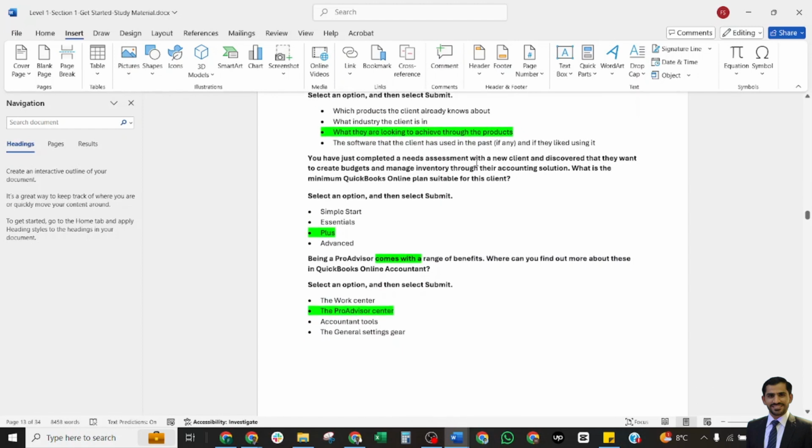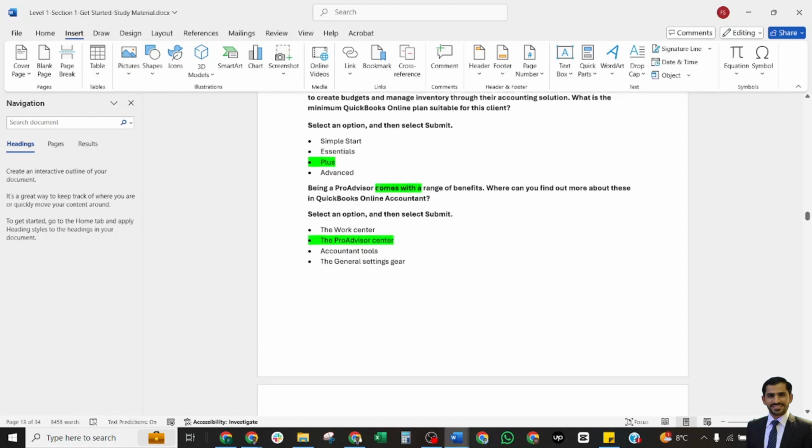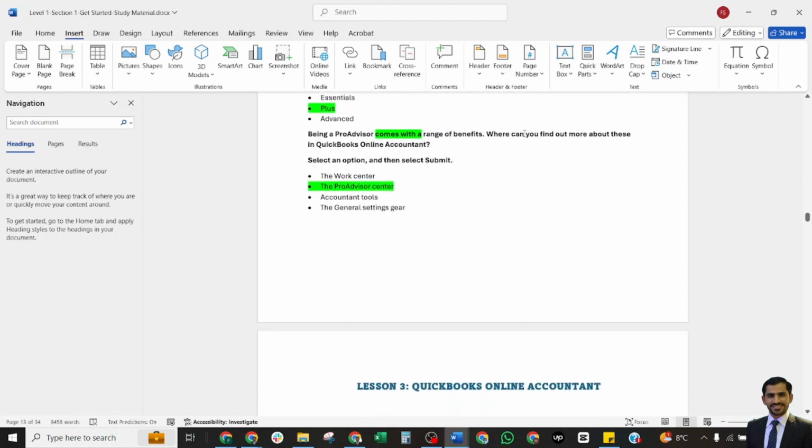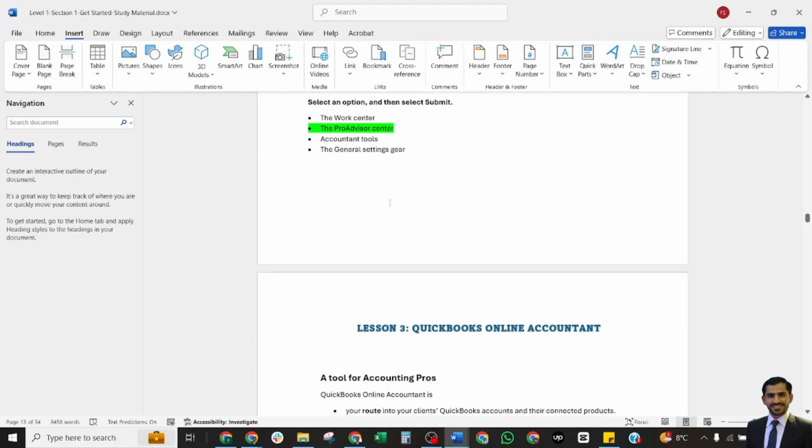You just completed a needs assessment with a new client and discover that they want to create a budget and track inventory through their accounting solution. What is the suitable plan? The suitable plan would be Plus. Being a ProAdvisor comes with a range of benefits. Where can you find out more about these in QuickBooks Online Accountant? The correct answer is the ProAdvisor Center.